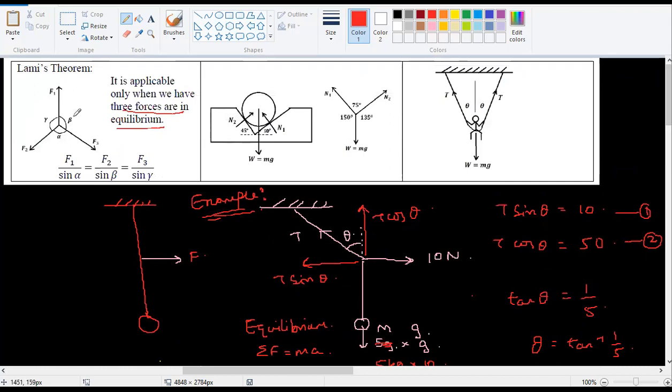Suppose you had F1, F2, F3 acting like this, with angles alpha, beta, gamma. All you have to write is F1 by sine alpha, F2 by sine beta, F3 by sine gamma. This is coming from the cosine formula and sine formula we studied somewhere else, right? We'll come back to it. The proof I will show you later.